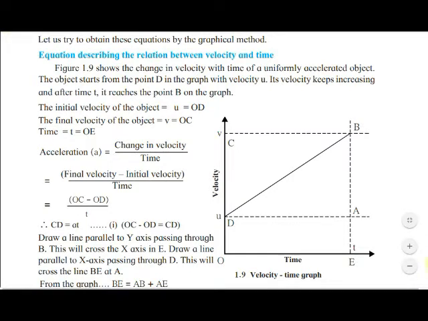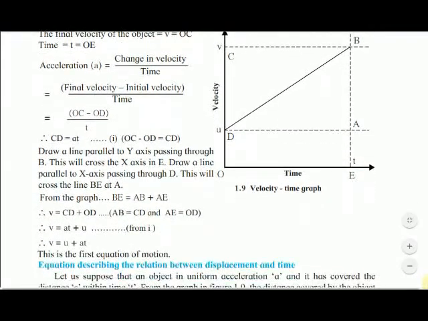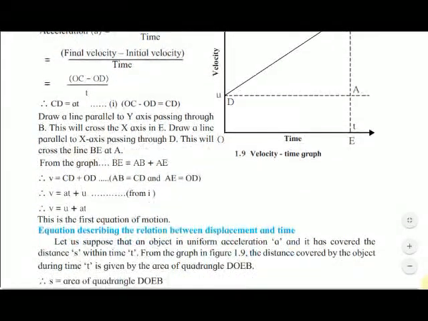Now we are going to see displacement and time. Let us suppose an object in uniform acceleration a has covered the distance s within the time t. From the graph in the figure, the distance covered by the object during time t is given by the area of quadrangle DOEB. S is equal to the area of quadrangle DOEB.